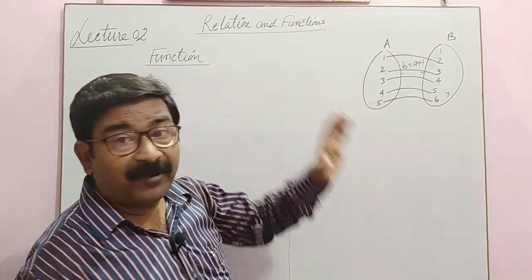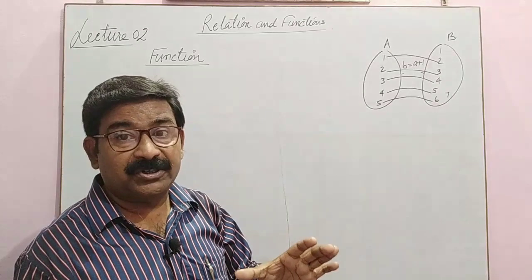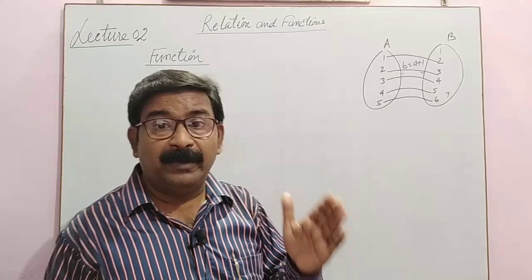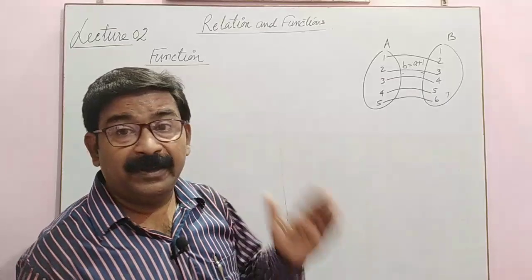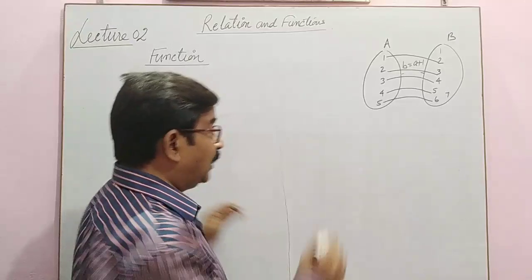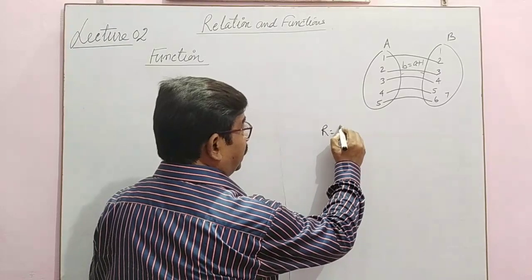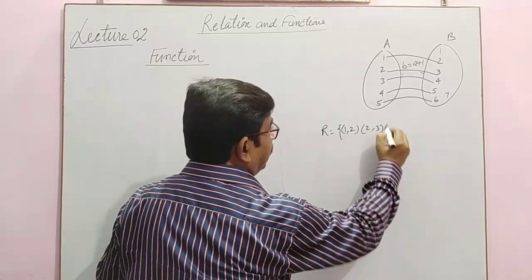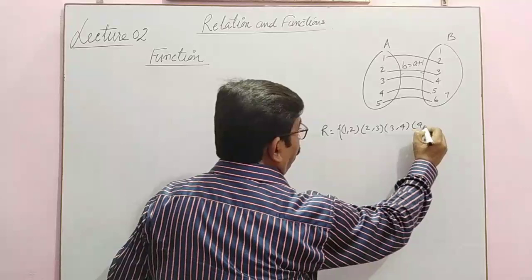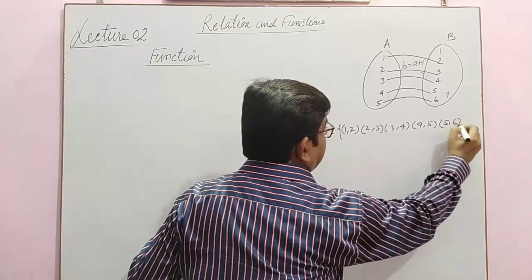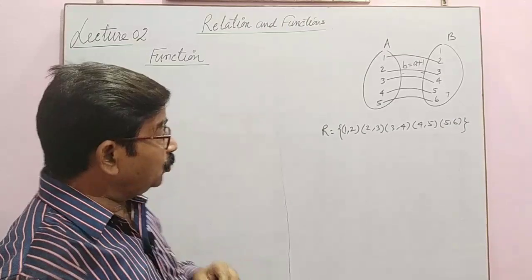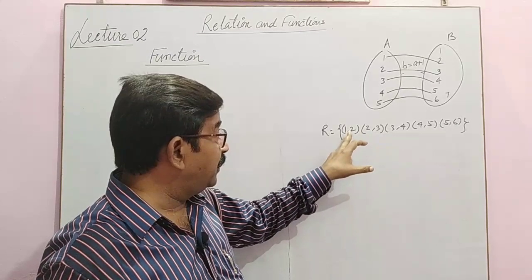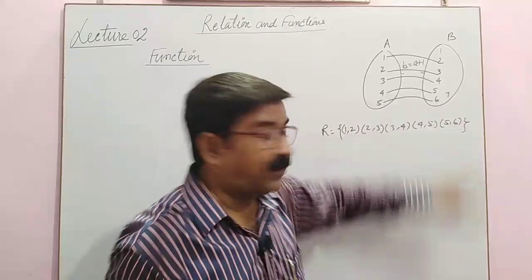When we find the ordered pairs, try to understand, no first element is repeated. Let's see, I am writing the relation: (1, 2), (2, 3), (3, 4), (4, 5), (5, 6). See, every first element is different.